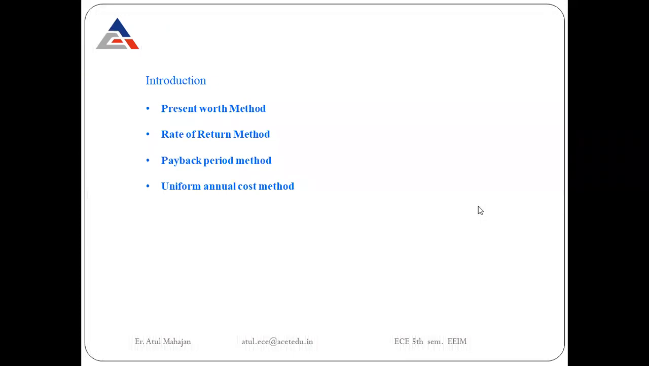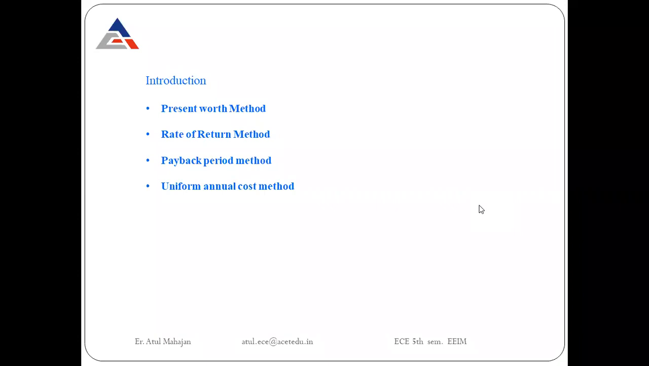In this topic, we'll be taking a decision in four steps. There are four methods by which we can judge the actual decision making and selection of alternatives. The first method is the present worth method. Second is the rate of return method. Third is the payback period method. And fourth is the uniform annual cost method.